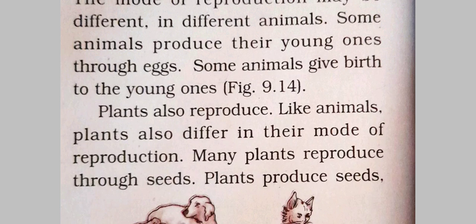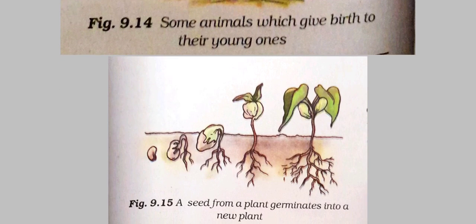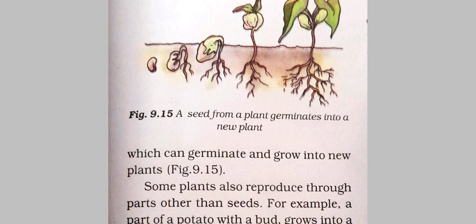Some of the common modes of reproduction in plants are: some reproduce through seeds, some reproduce through buds, some plants reproduce through cuttings. First, plants which reproduce from seeds.